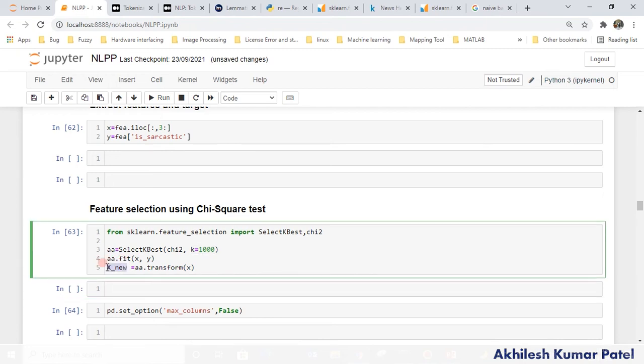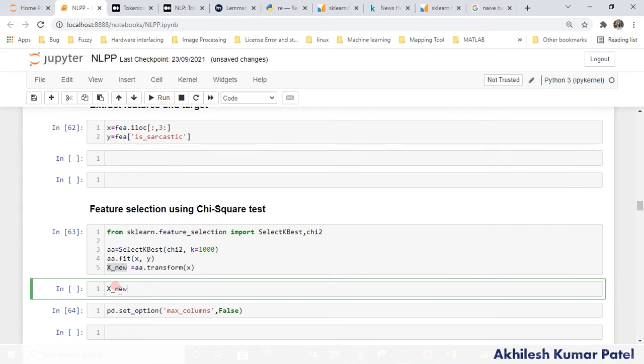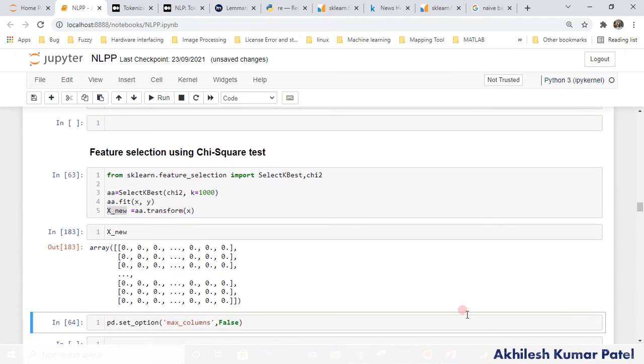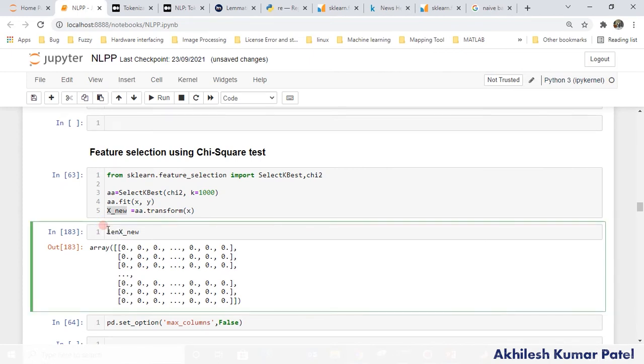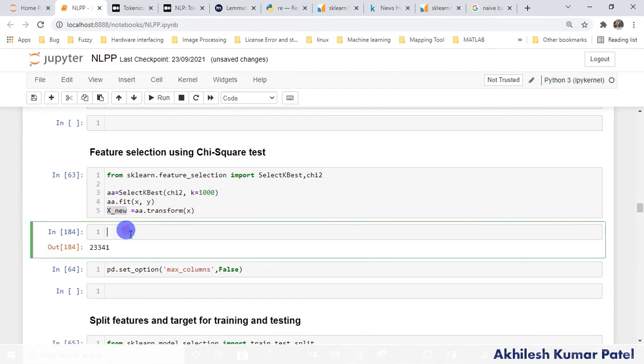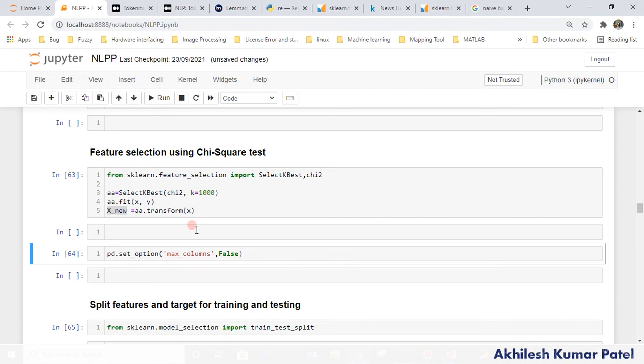You can do more advanced things here if you want. You can apply some kind of different distance, k nearest neighbors, or different kinds of algorithms to select the features, right? And more pre-processing you can apply. But the steps which you see here, you are always going to use these steps. You cannot discard these steps. So you see that we have these 1000 features. If I give the command simply length of this, I will get how many samples we have: total 23,341. So total samples we have here, and 10,000 features are extracted from there.